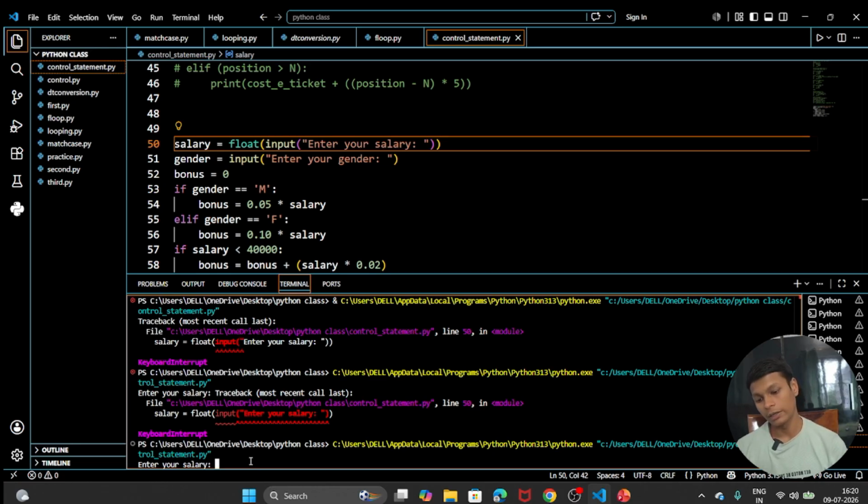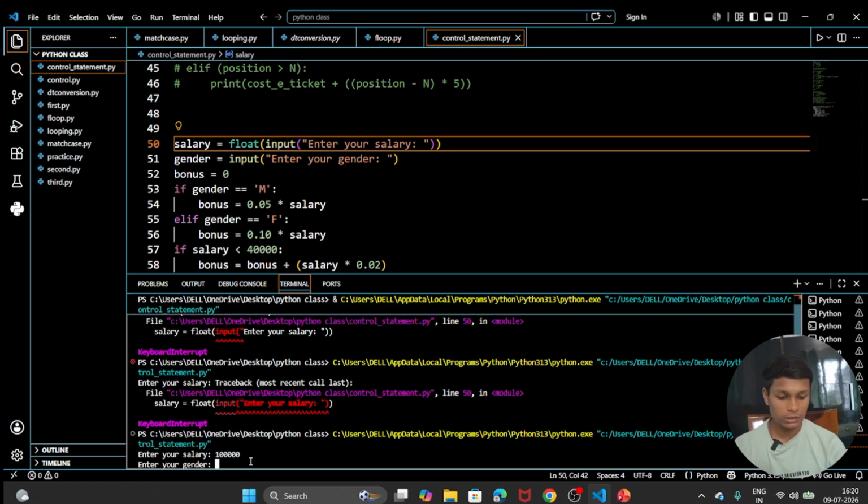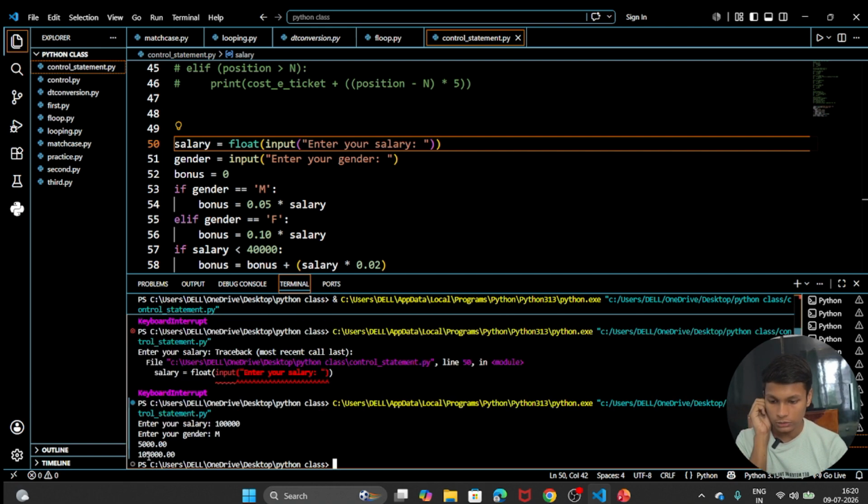So enter your salary. Let's take the salary as 1 lakh and the gender as male. So what will our output be? Our output is: the bonus is 5,000 and the salary is 1 lakh. Sorry, I'm a little bit confused.